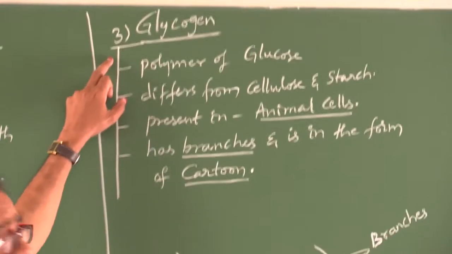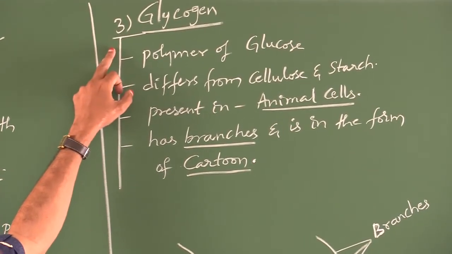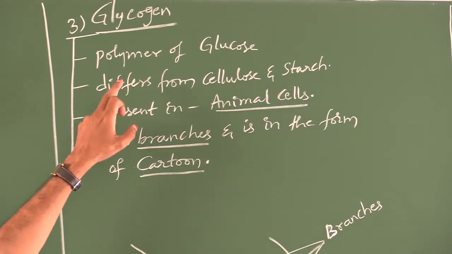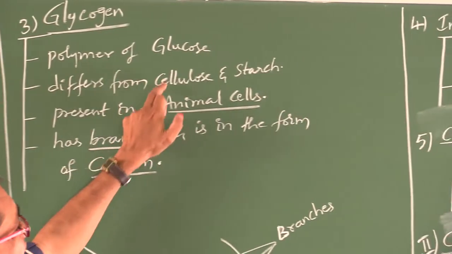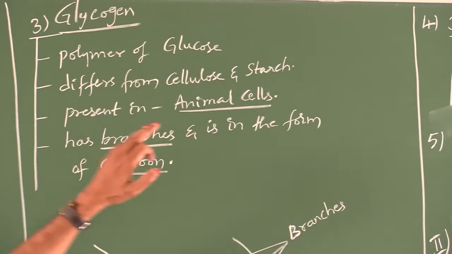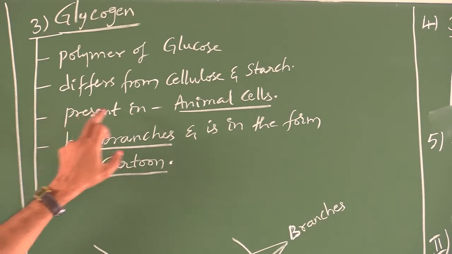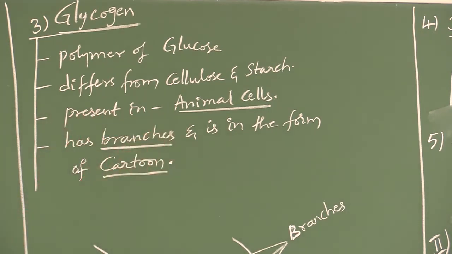Okay. Now look here, my dear students. This is glycogen. It is also a polymer of glucose. It differs from cellulose and starch because it contains branches. It is present in animal cells.